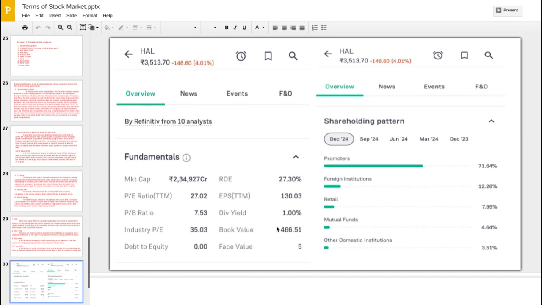Then dividend yield is 1%. We have already discussed what dividend is. If a company is gaining, sometimes it also wants to share its profit among its investors. So this company is also providing dividend. So in a long-term perspective, it is good. The company value is increasing day by day, and it is also providing you profit in the name of dividend. Then coming to the book value, it is 466.